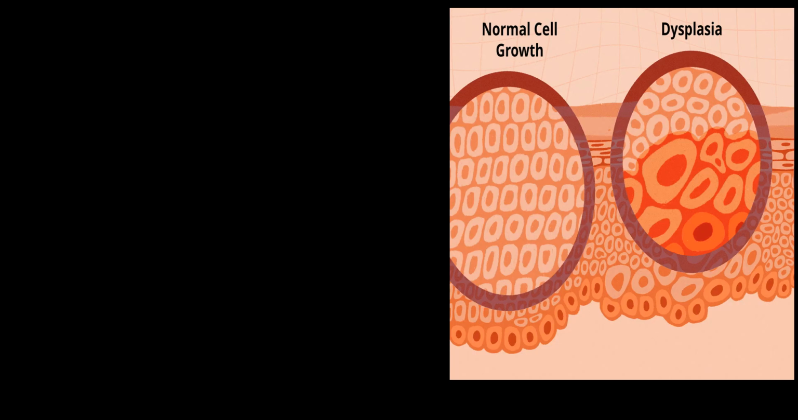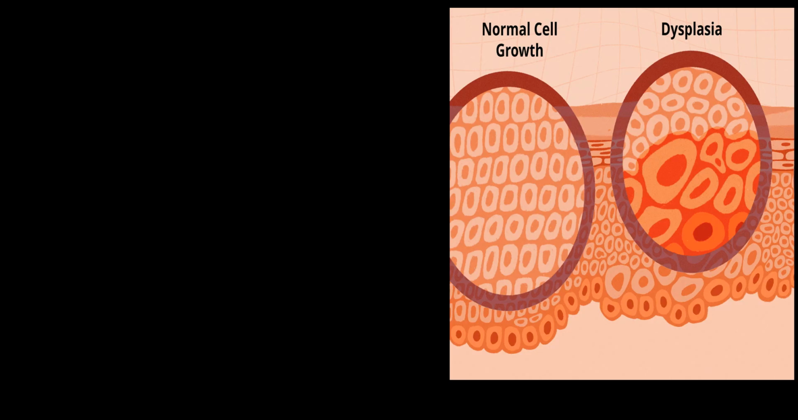So the last but not least of the cell adaptations that we'll be covering in this topic is dysplasia. So what is dysplasia? If you want to understand dysplasia, we have to look at this diagram here. This is a normal cell and this is a cell undergoing dysplasia. Dysplasia simply is the disordered development of a cell. The disordered development of a cell is simply what we call dysplasia.